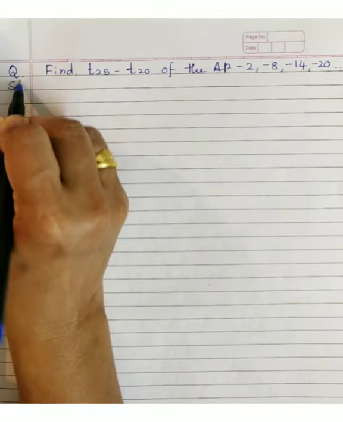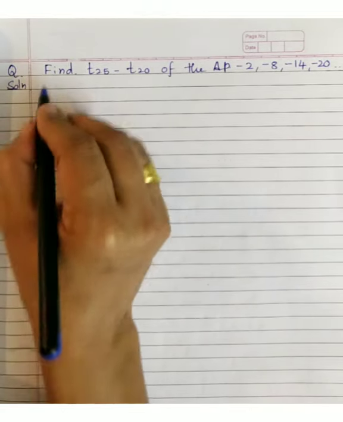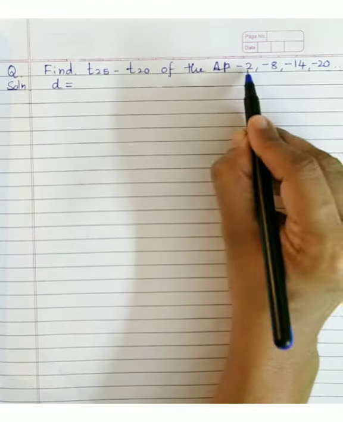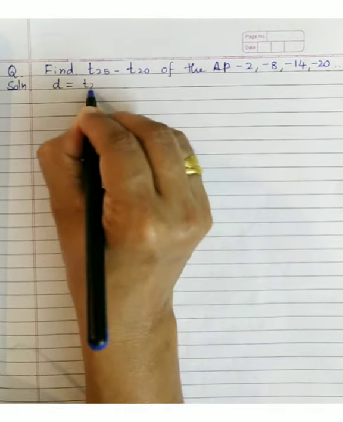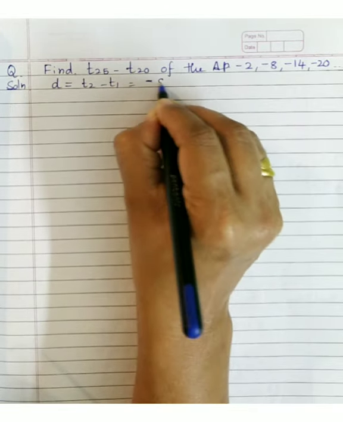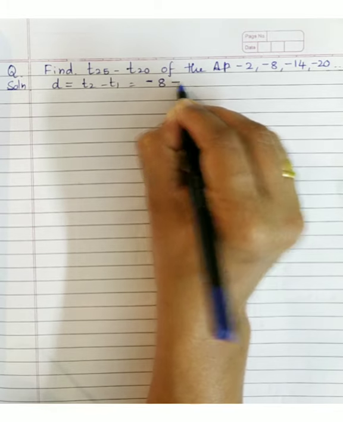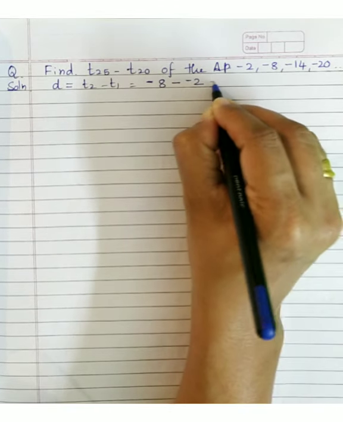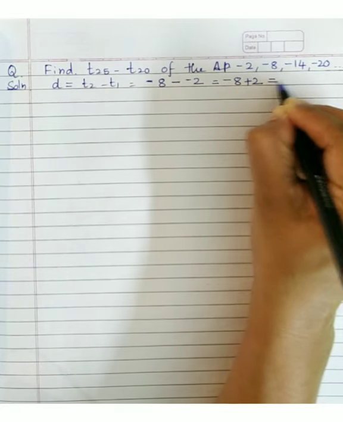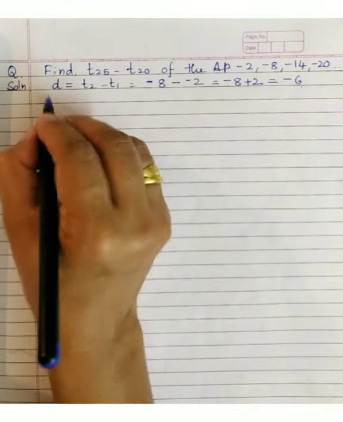So first I will find the common difference, right? Common difference is what? Second term minus first term, T2 minus T1. What is the second term? Minus 8 minus the first term, minus 2. So minus 8 plus 2, what is the answer? Minus 6. Keep it aside.